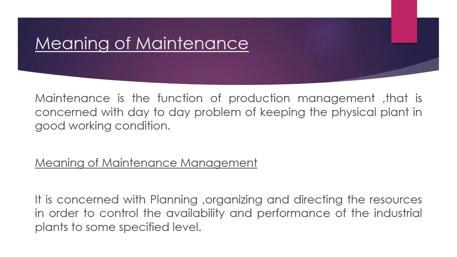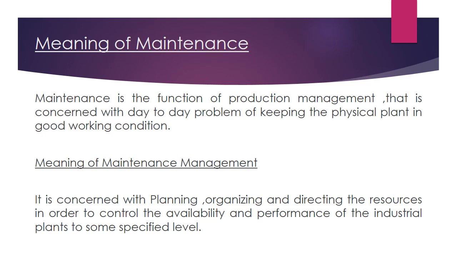Then organizing the things, so where the particular machineries have to be arranged, where the equipments have to be arranged, how the raw material has to be arranged, all of it has to be organized. Then directing the resources in order to control the availability. Here we are supposed to direct the resources, mainly the raw materials, the human resources, the financial resources, or the technological resources.